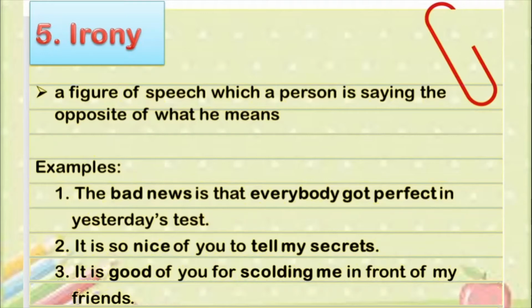Next, it is good of you for scolding me in front of your friends. So if someone scolds you in front of others, what do you feel? You feel very bad, isn't it? You feel insulted. So what will you say? You'll say it was not good, scolding me in front of your friends. But here you're saying it is good of you for scolding me in front of your friends. So it is an example of irony.